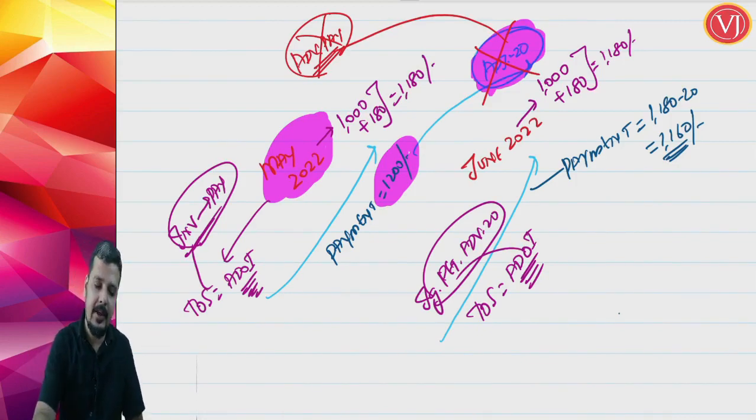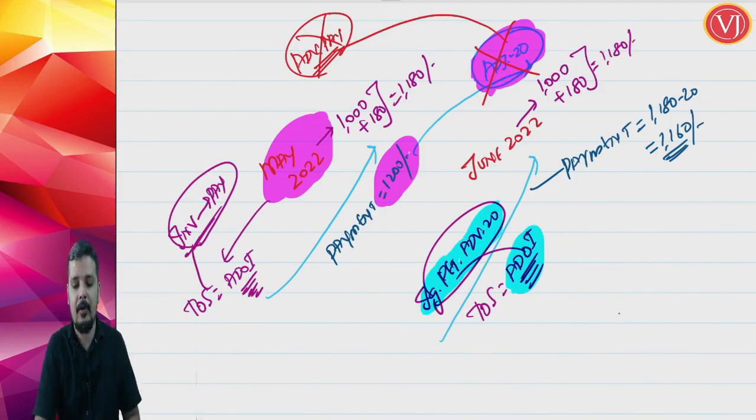For June month, again, your time of supply will be the actual date of invoice. Ignore the petty advance payment. Forget about that petty advance payment of 20 rupees. That is what they are trying to tell. Right. But a very important point.